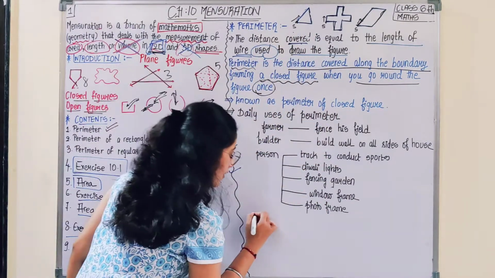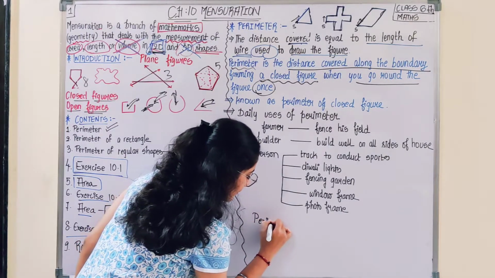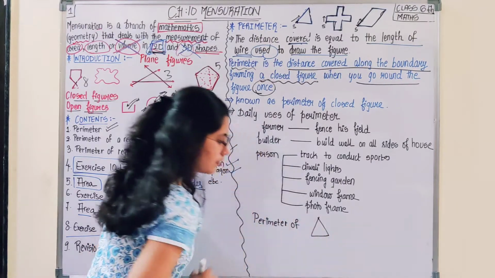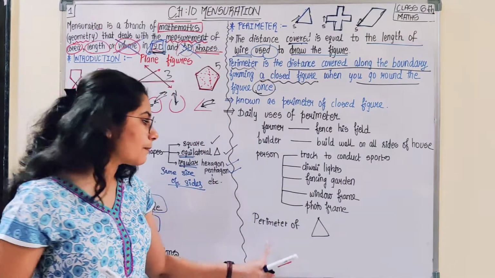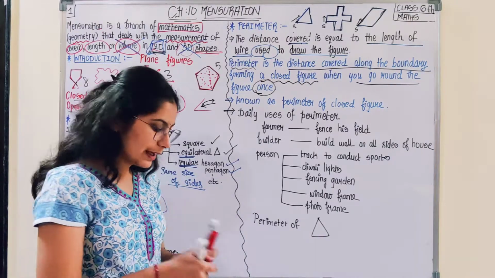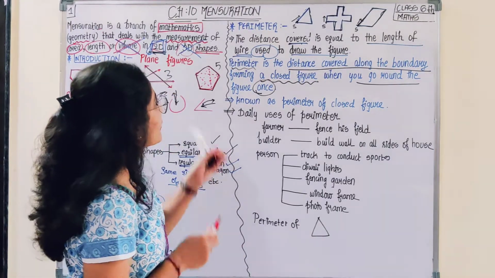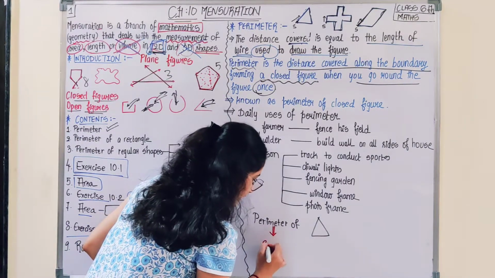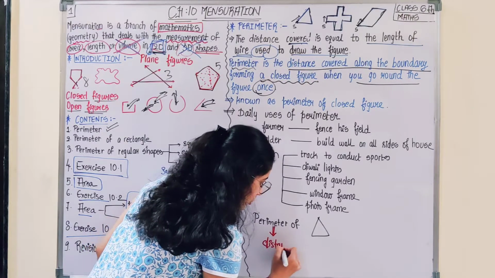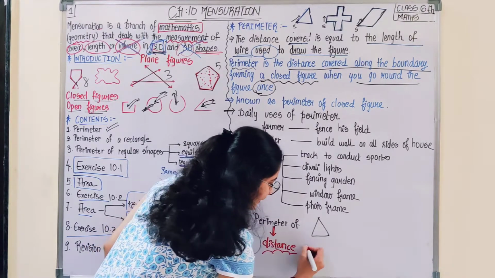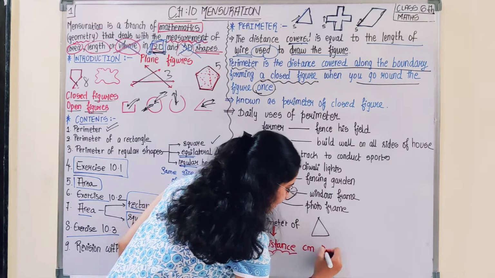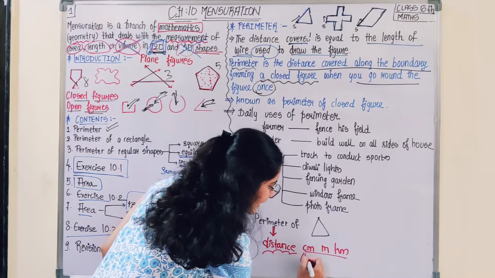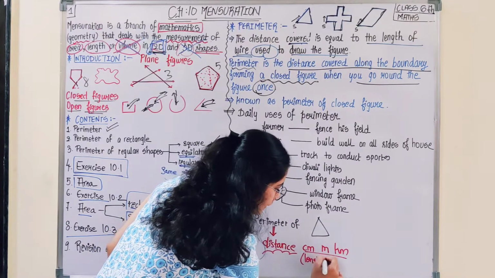If I say perimeter of this triangle, tell me what you understand. You would say, ma'am, the distance covered is the perimeter. What is perimeter? It is a distance. So what would be the unit of perimeter? It would be either centimeter, meter, or kilometer. That means it is a unit of length.